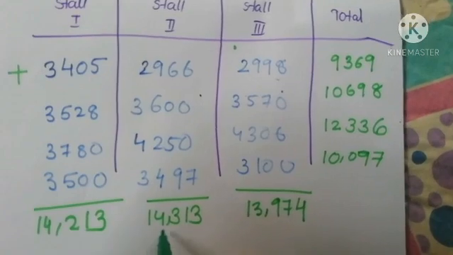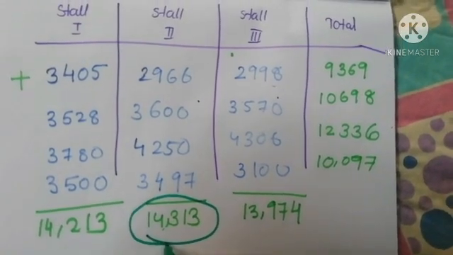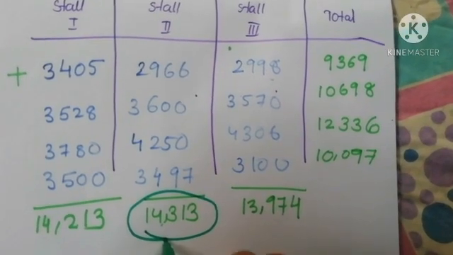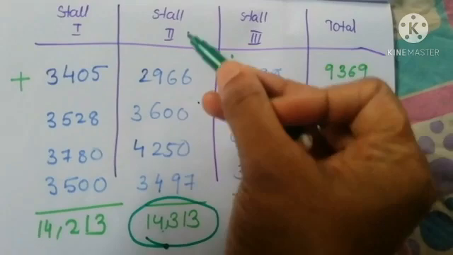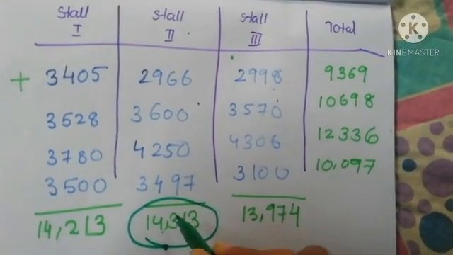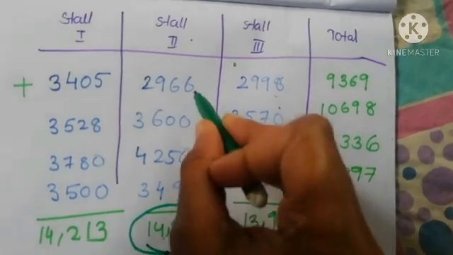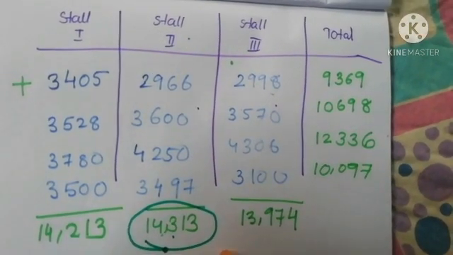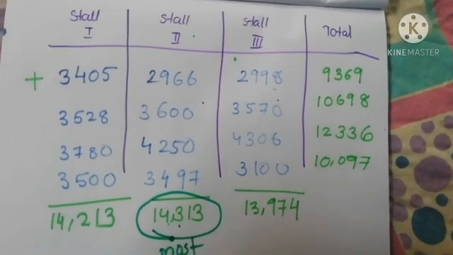Here from these three numbers, 14,313 is the highest amount. So stall 2 got the most in the Onam fair. This is the most amount they got in an Onam fair.